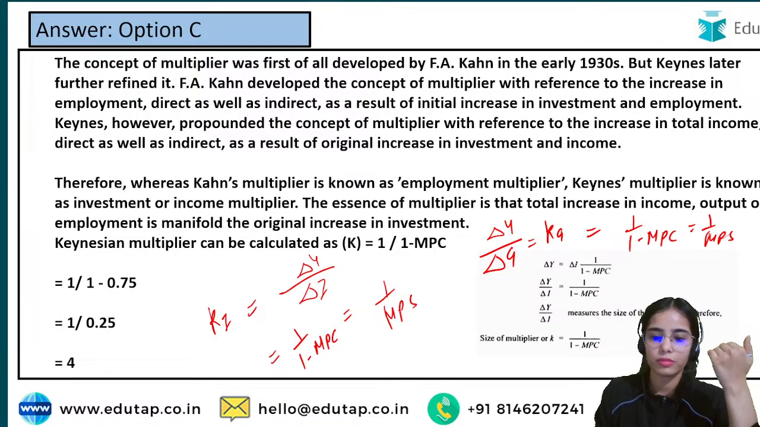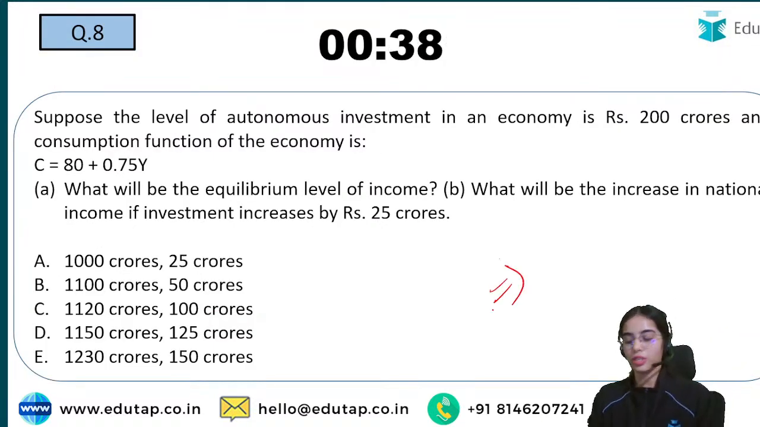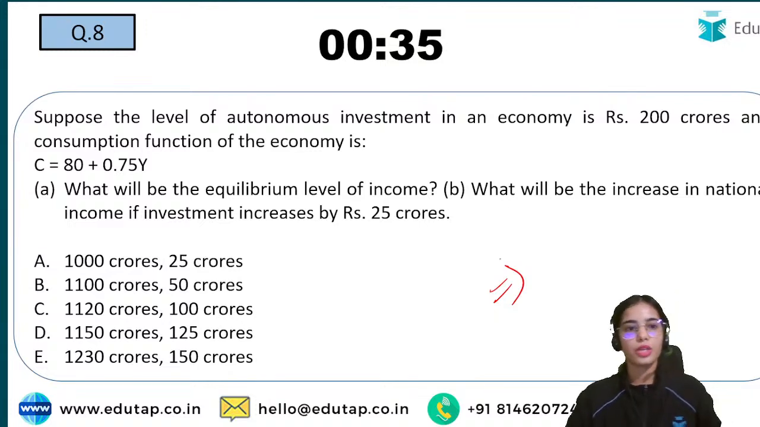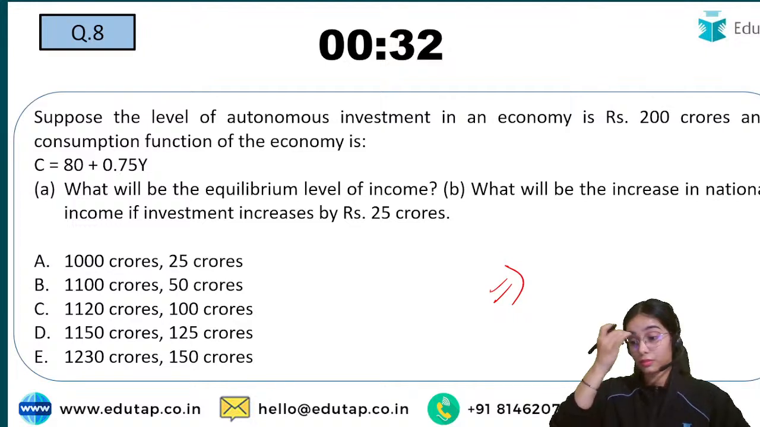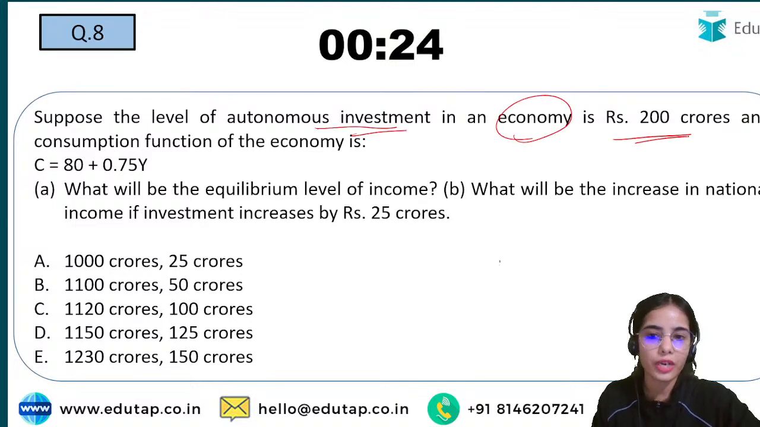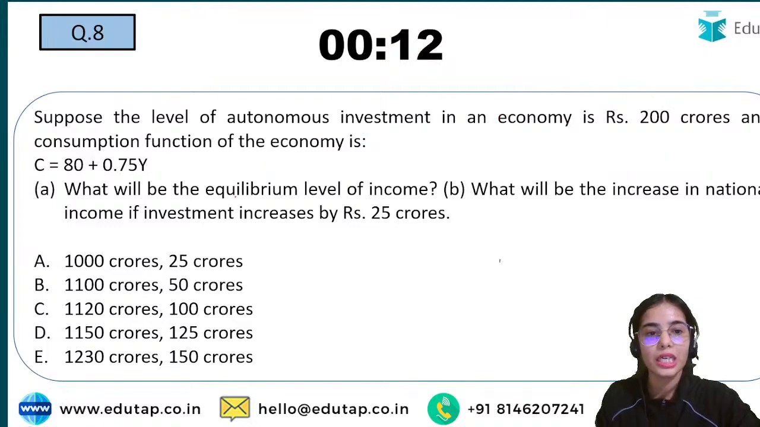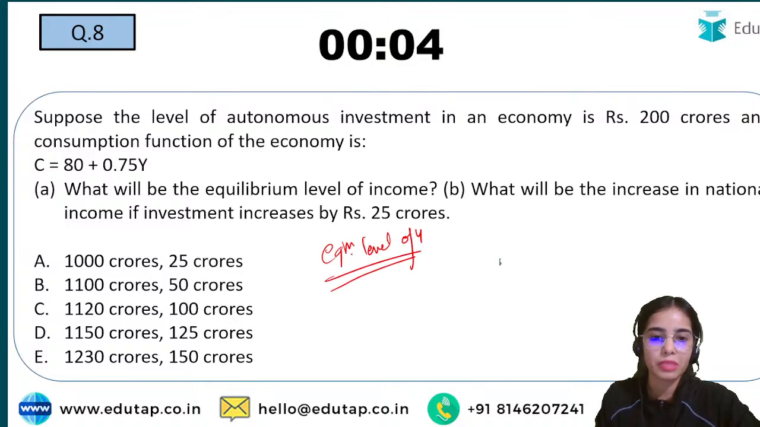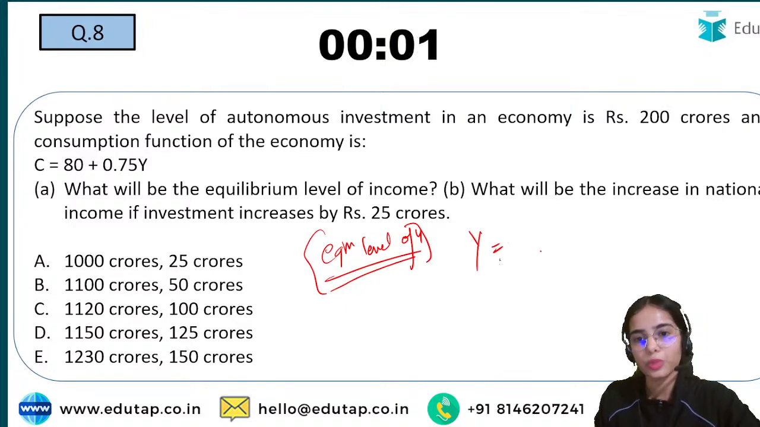Okay, so now coming to the next question, try to answer this question. Suppose the level of autonomous investment in an economy is rupees 200 crores and the consumption function of the economy is given. Remember that we have to find the equilibrium level of income. That means equilibrium level of income is equal to aggregate demand.